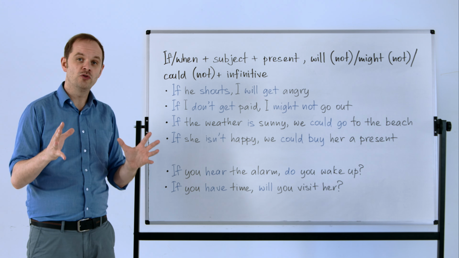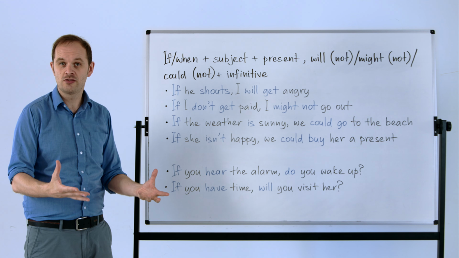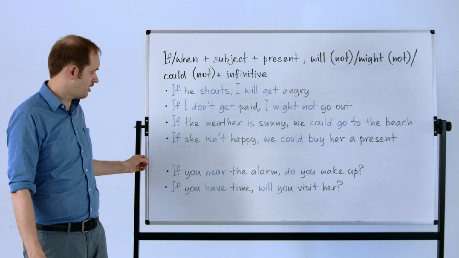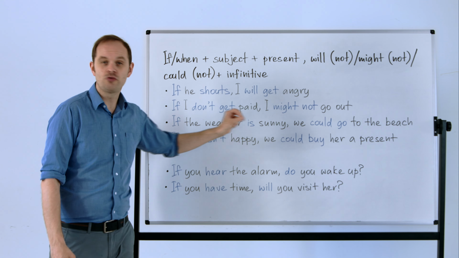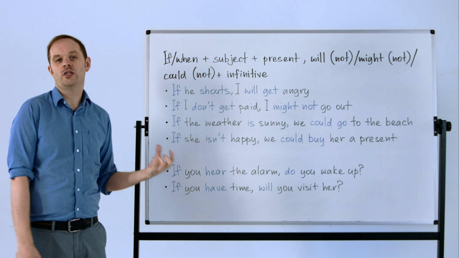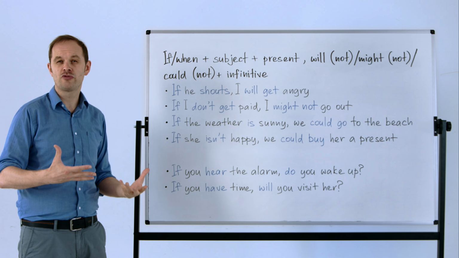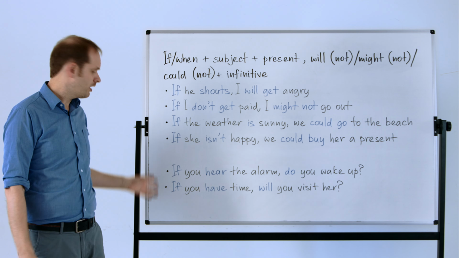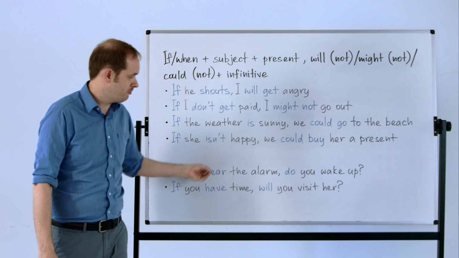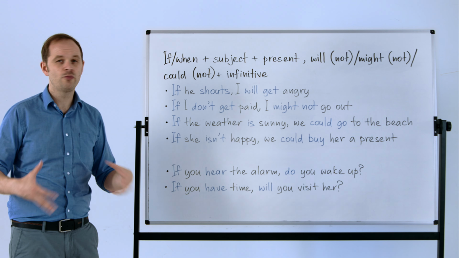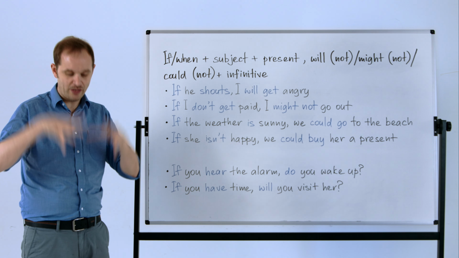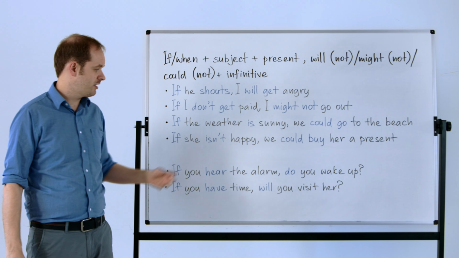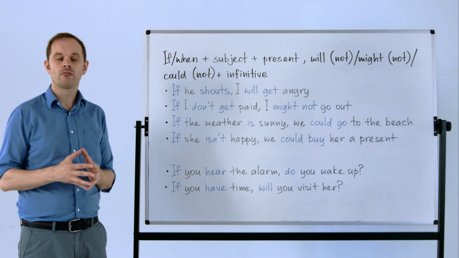So, question forms. We can use conditionals to make questions, and they would look something like this in zero and first conditionals. So for example, if you hear the alarm, do you wake up? Now the good thing about this question is it's asking somebody about their daily routine, something they always do in a slightly different way. In the first conditional, if you have time, will you visit her? So again, it works in the same way. We're asking somebody about the situation at the moment and the possibilities for the future. In this case, visiting somebody.